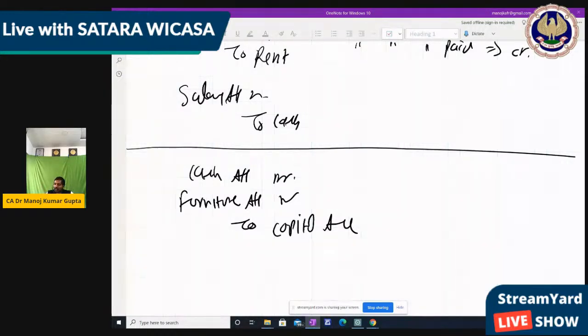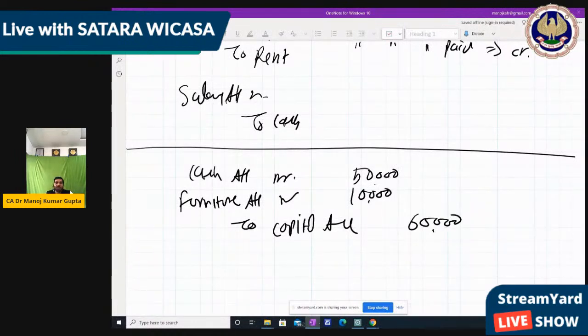What amounts? 50,000 for cash, 10,000 for furniture, and 60,000 for the entire capital. Now, normally, if you want to use the format, this is the amount debit and this is the amount credit. This is a simple format.